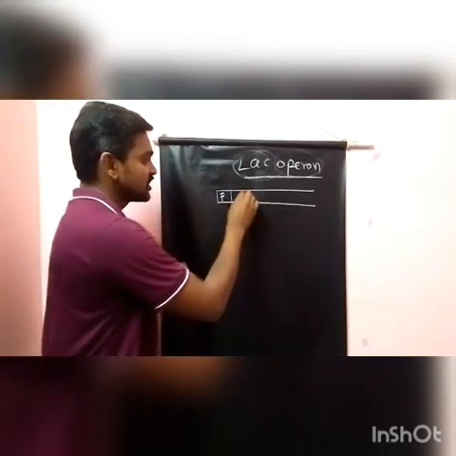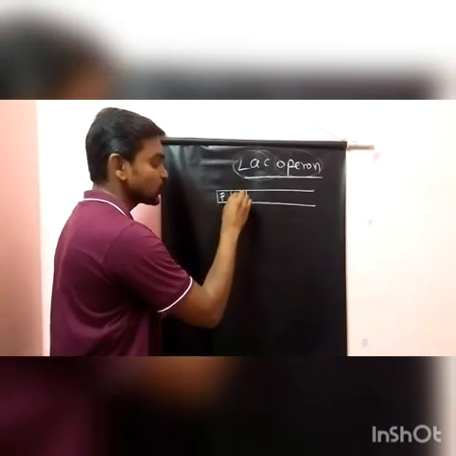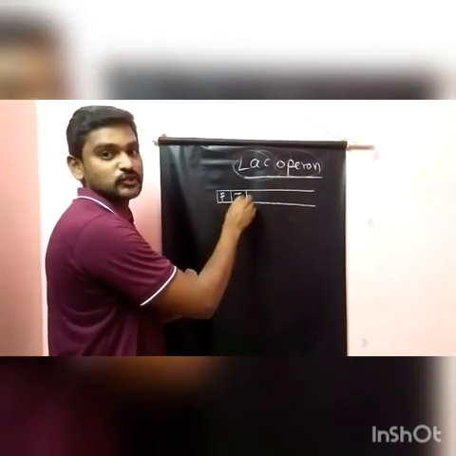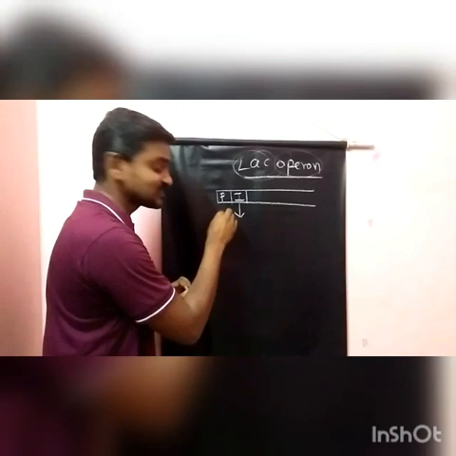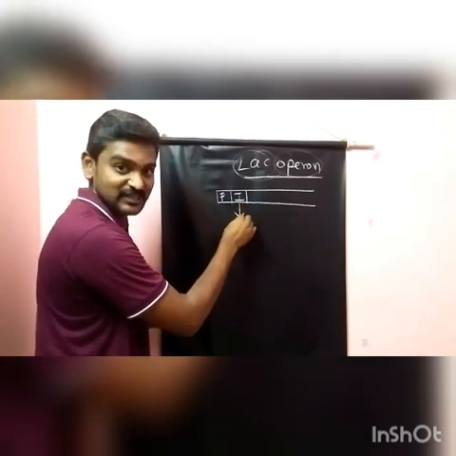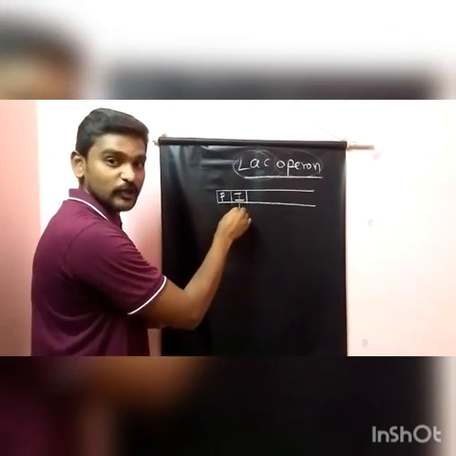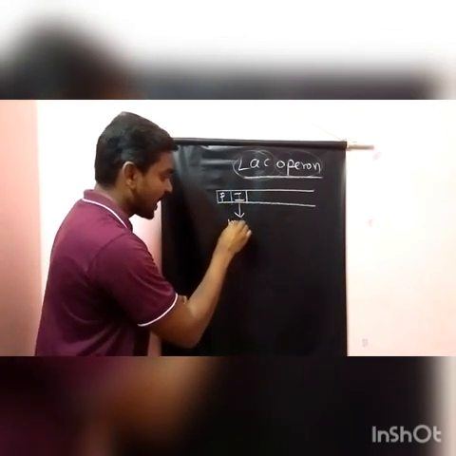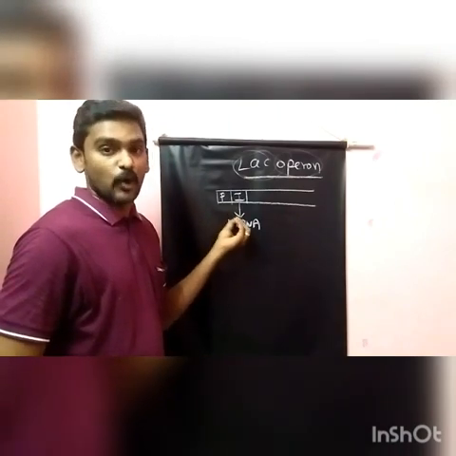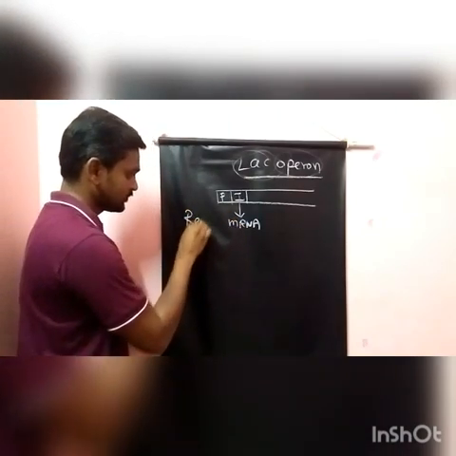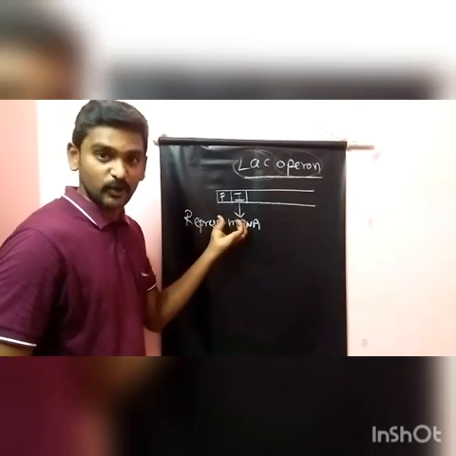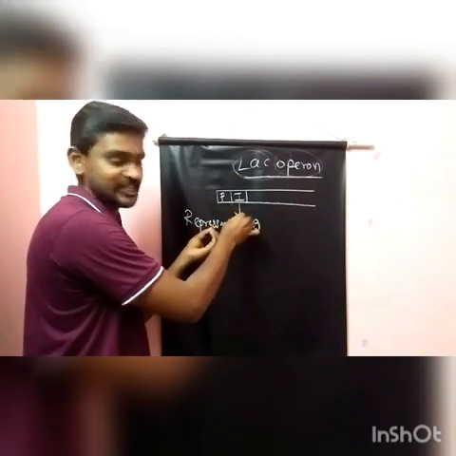This promoter region controls a gene called I, the inhibitor gene. This gene is transcribed, and as a result of transcription the inhibitor gene forms mRNA, called repressor mRNA.